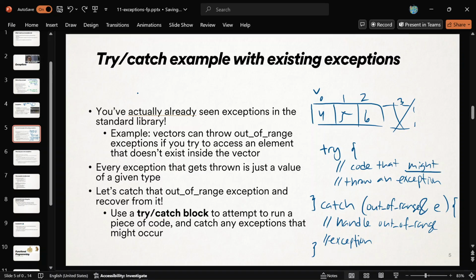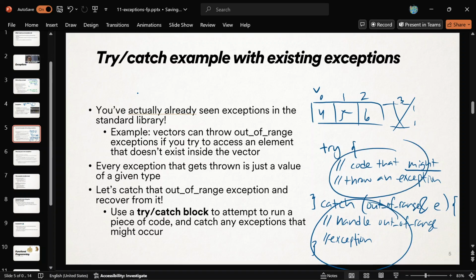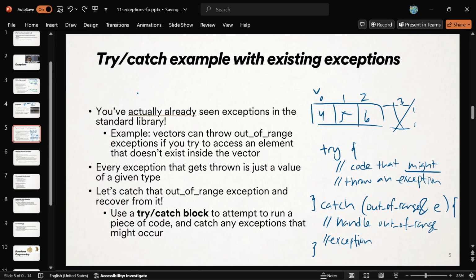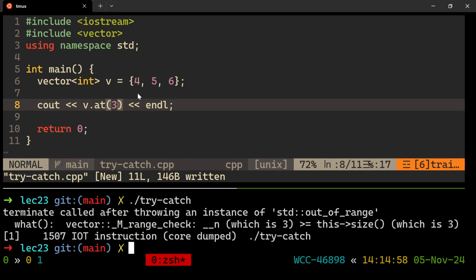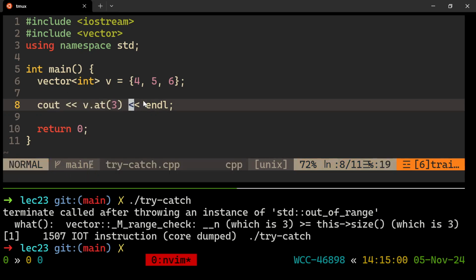This is just code that might throw an exception. You'll never get to here if there is no exception thrown in this code. Sometimes it will, sometimes it won't. But that's what a try block is for. Try to do this. Try to see if it'll work. Okay? So let's wrap this now in a try block.